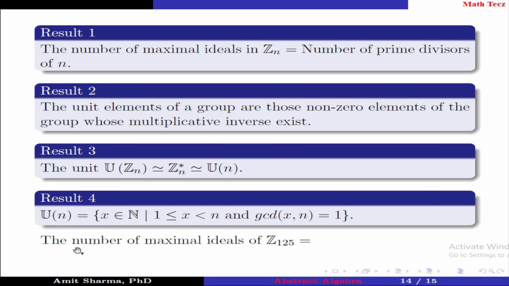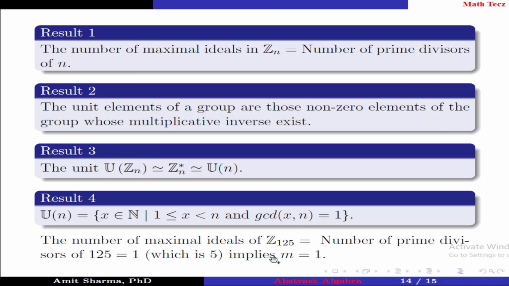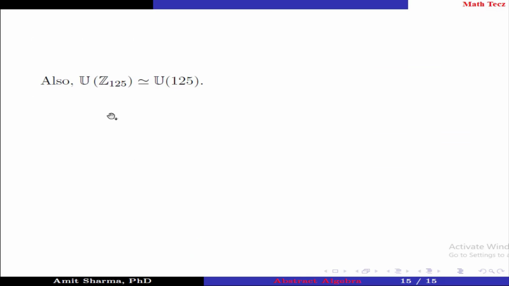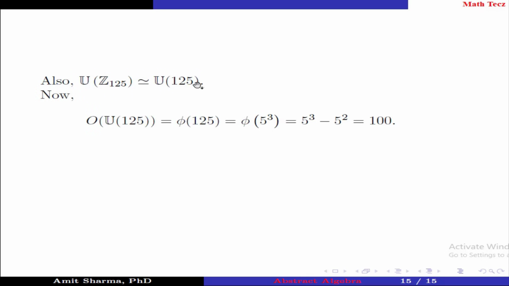The number of maximal ideals of Z125 is equal to the number of prime divisors of 125, which is 1, implies m is equal to 1. Also, the group of units of Z125 is isomorphic to U(125). Now, the order of U(125) is phi(125), which is equal to 100.